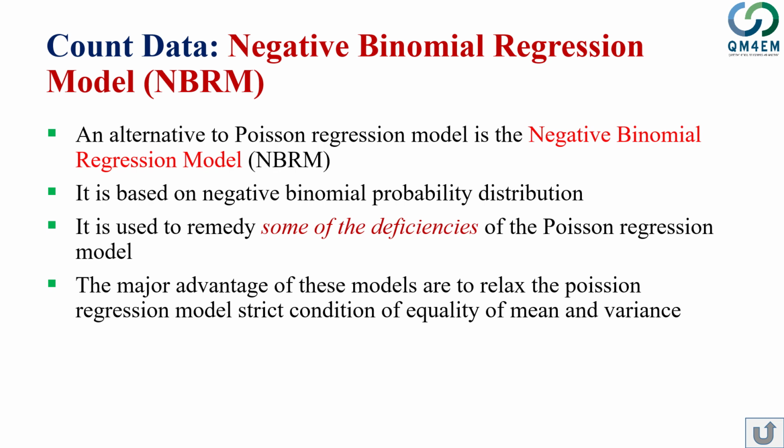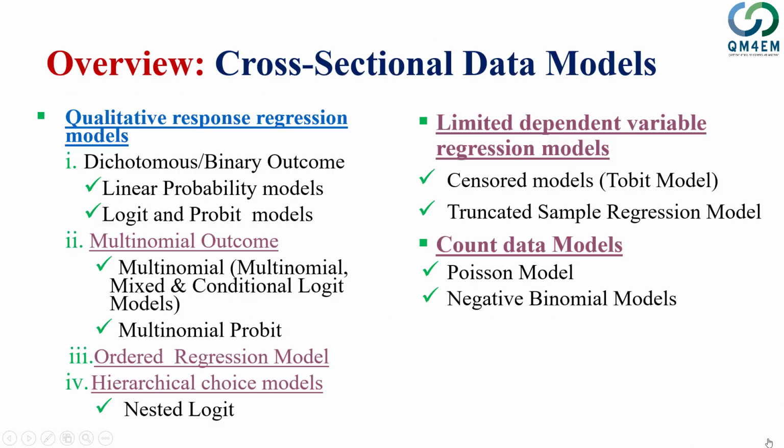So the negative binomial regression model and the Poisson regression model, in summary, are the models we use when our dependent variable is a count variable, and they help us model the count while controlling for a number of explanatory variables.